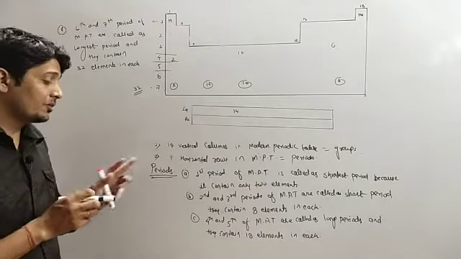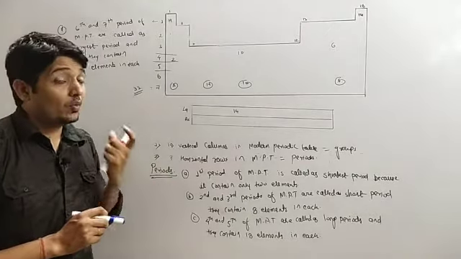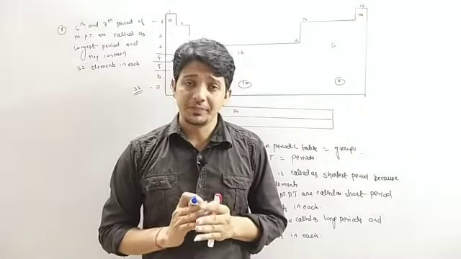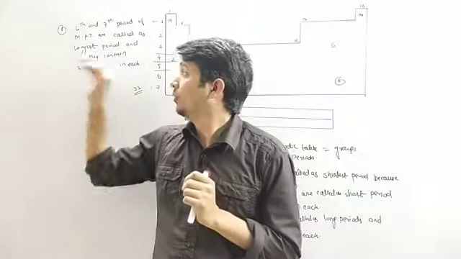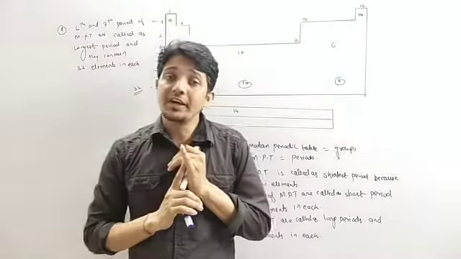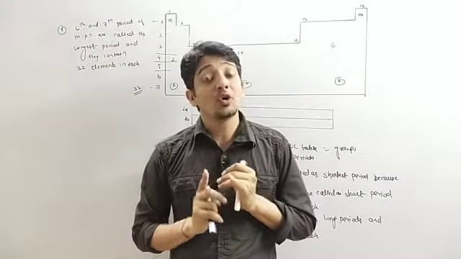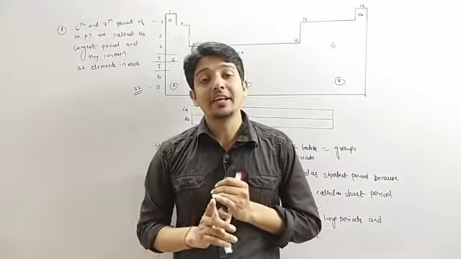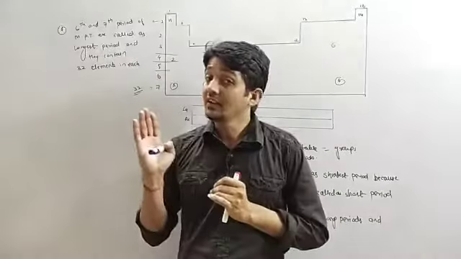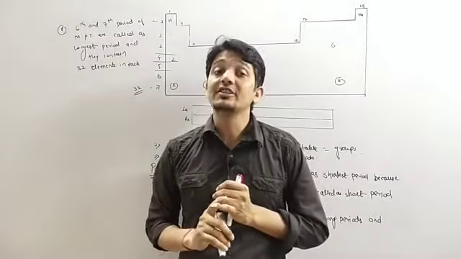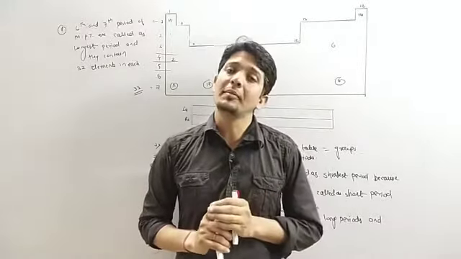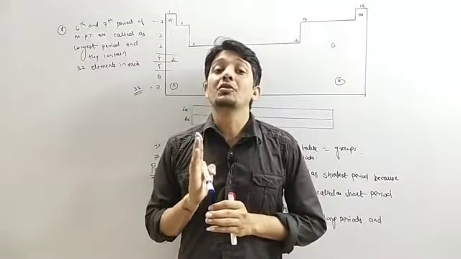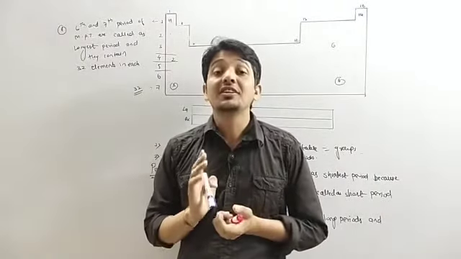So here we have completed our period part. What is period? The horizontal rows in modern periodic table are called as period. They are 7 in number from 1 to 7. The first period contains only 2 elements, that's why it is called the shortest period. Second and third period are the short period and they contain 8 elements in each. Then fourth and fifth period are called long period and they contain 18 elements in each. And the sixth and seventh period are the longest period of the modern periodic table and they contain 32 elements in each.